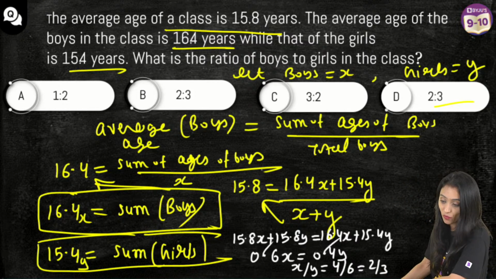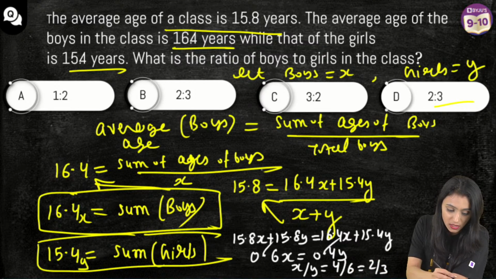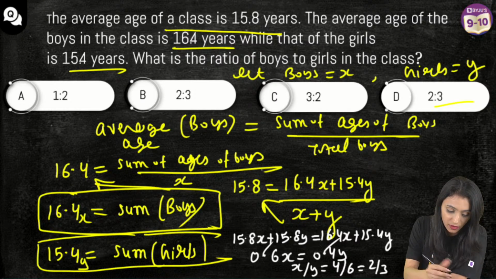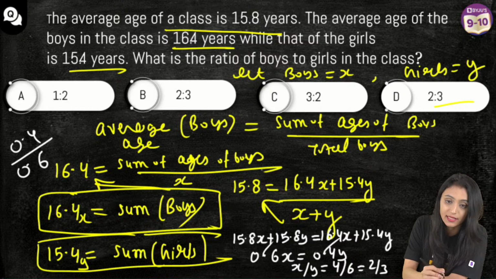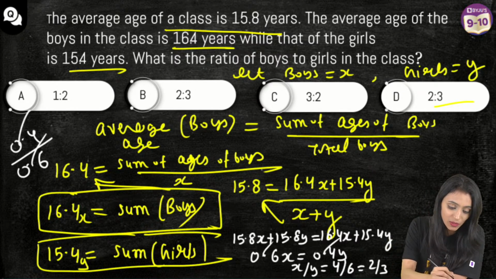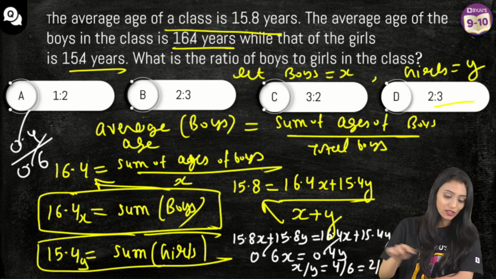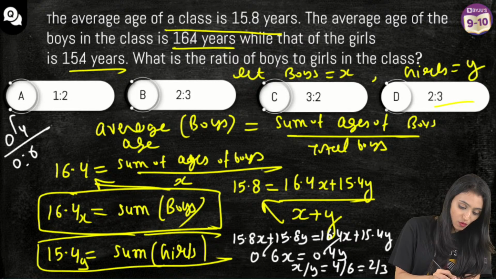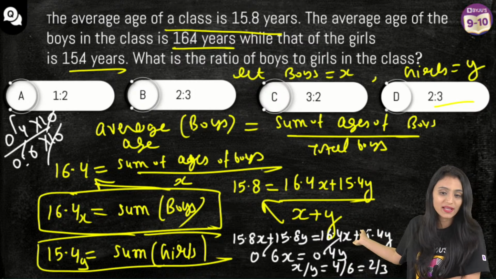You are asking how I remove the decimal like this. See, it was 0.4 and 0.6, right? I tell you something, 0.4 upon 0.6, let's say it is this thing. When the number of digits after the decimal point are the same, you can simply remove the decimal. I tell you the reason also. If you remove the decimal, there will be 10 here and 10 here. So anyways, it is 4 by 6 only.